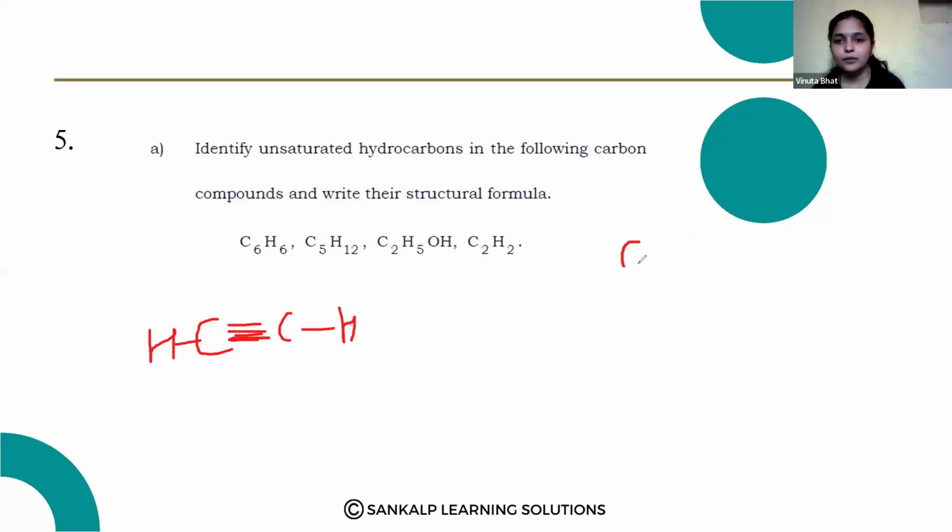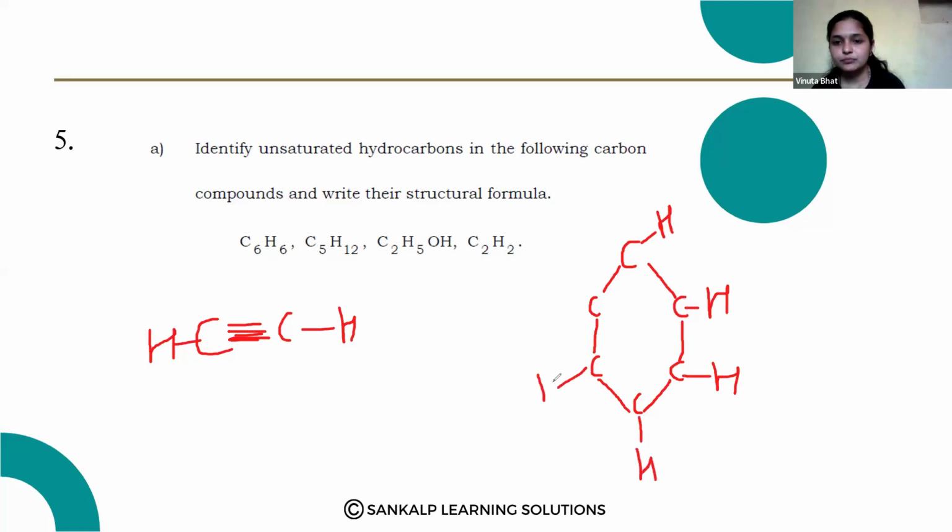Then carbon 1, 2, 3, 4, 5, 6 carbon atoms and hydrogen bonds. Hydrogen. So here carbon-carbon double bond. So this is the benzene. So these two are the unsaturated hydrocarbons and their structure. Okay.